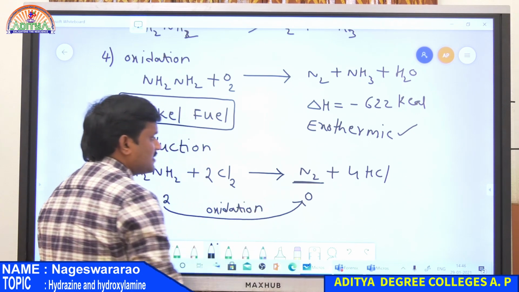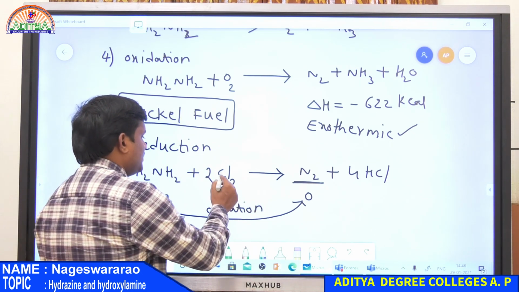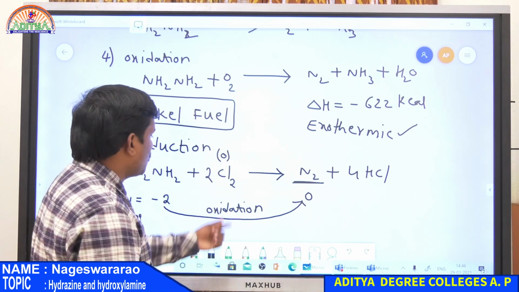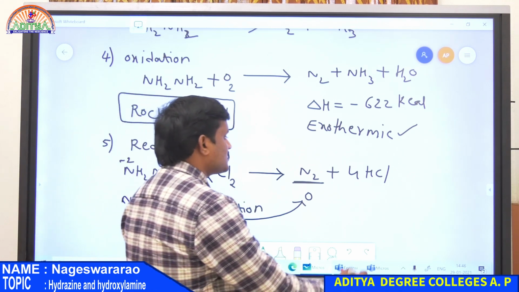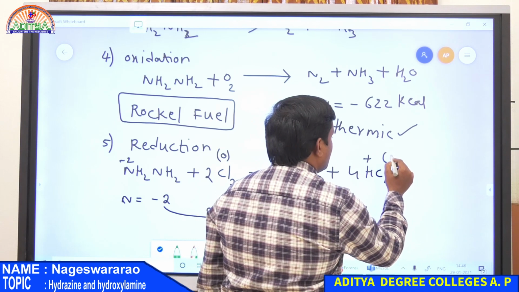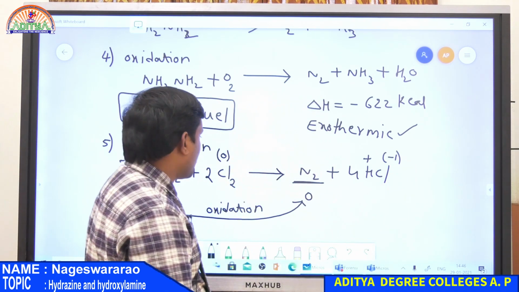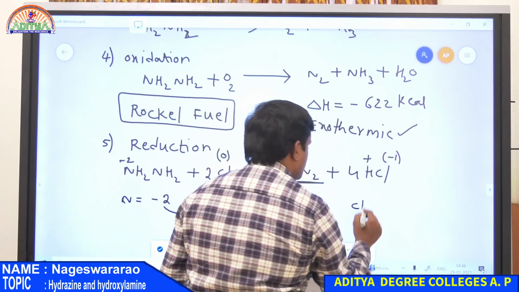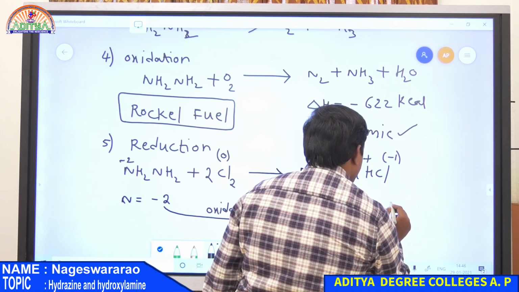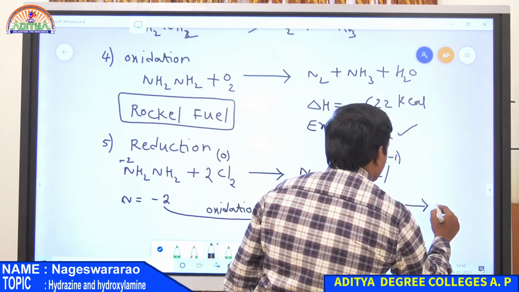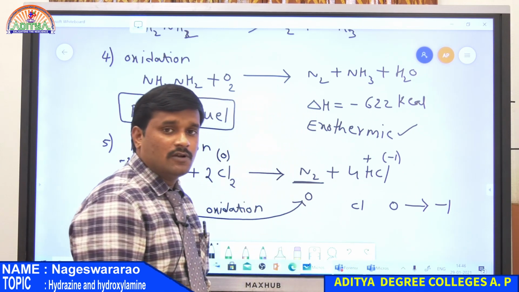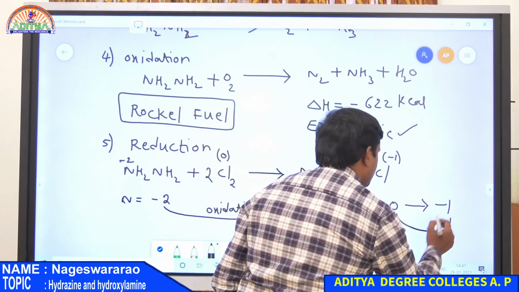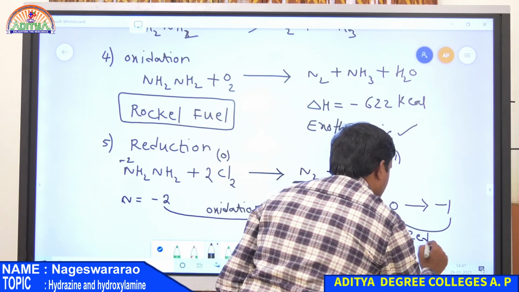Similarly, the Cl2 molecule, every molecule always has 0 oxidation state. So chlorine has 0 oxidation number, whereas in HCl, H is plus and chlorine is -1. Therefore the oxidation number of chlorine decreases from 0 to -1. So chlorine, initially at 0 oxidation state, is converted into -1. Therefore it is a reduction reaction.